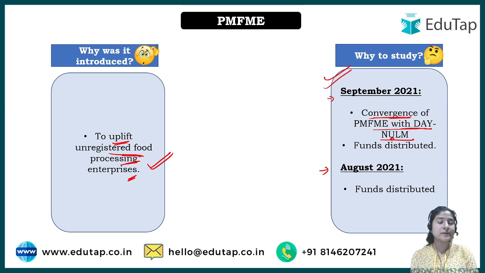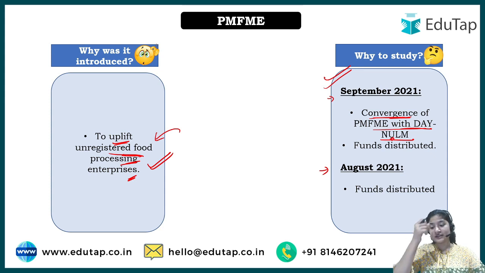Now that NULM worked on the upliftment of the poor of the urban areas, because usually the government focuses on the poor of the rural areas, but here the focus was shifted. In this scheme, the focus is on the urban area as well. Because these micro food enterprises that existed in the urban areas also have those sections of society which are not prosperous, because if they were, these micro food processing industries would be quite big with much turnovers, right?